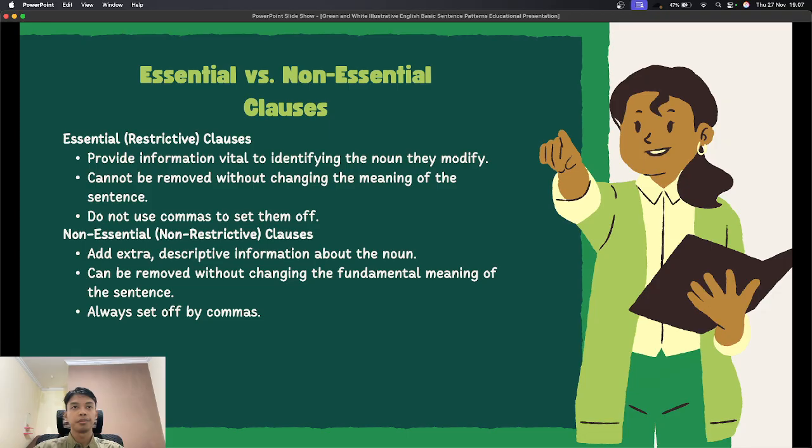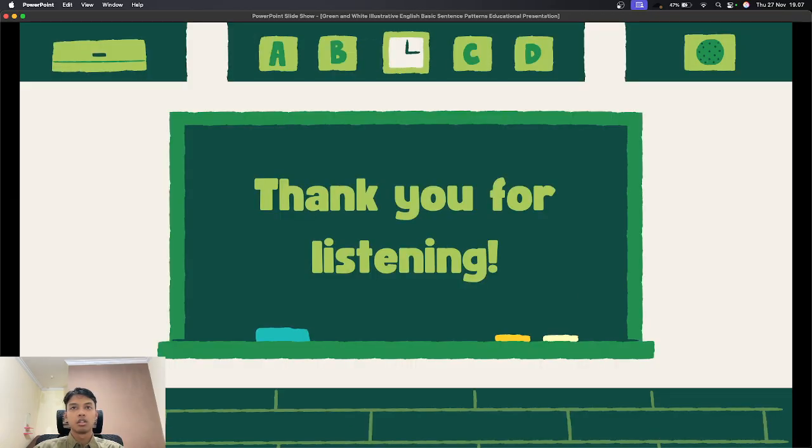To conclude, adverb clauses and adjective clauses are important parts of complex sentences. Adverb clauses describe how, when, why, or under what conditions something happens, while adjective clauses describe nouns and provide essential or additional information.